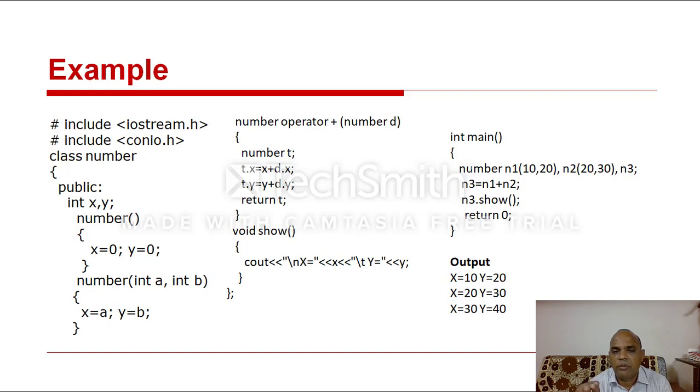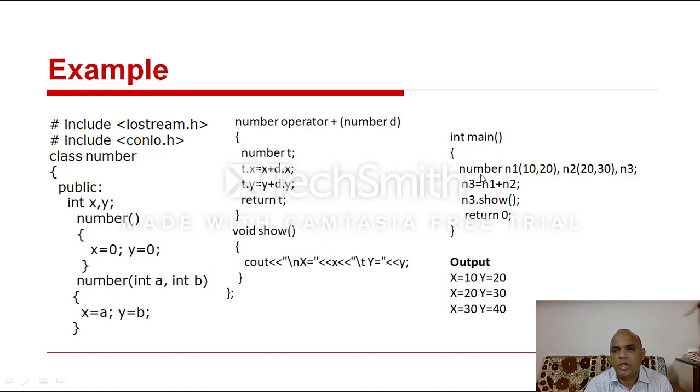What is the data type of d? That is the class data type. Number is a class name. Here it received a value. Which type of value? Here object values. d received object values. Here void show function, this is the general function.